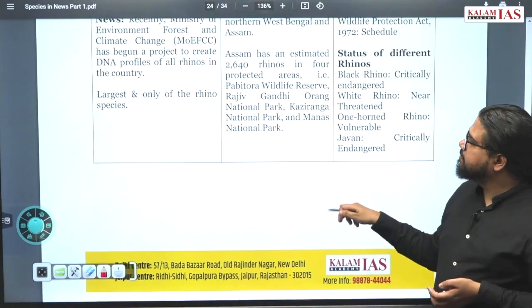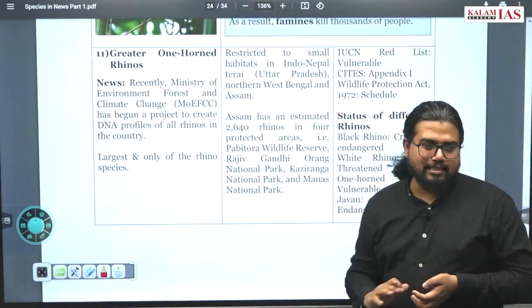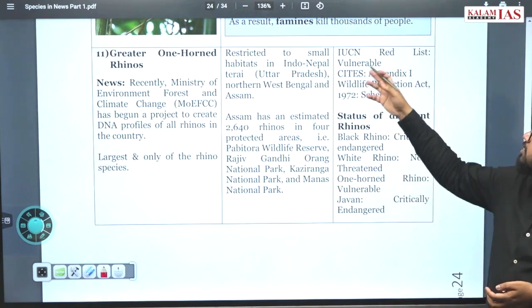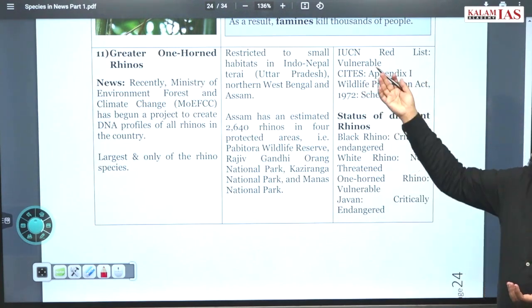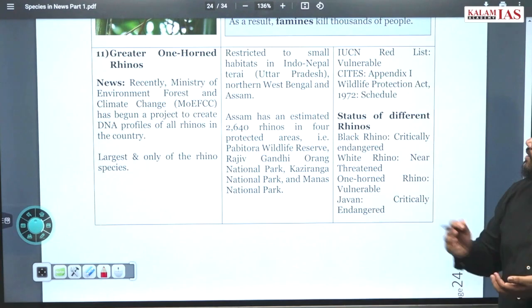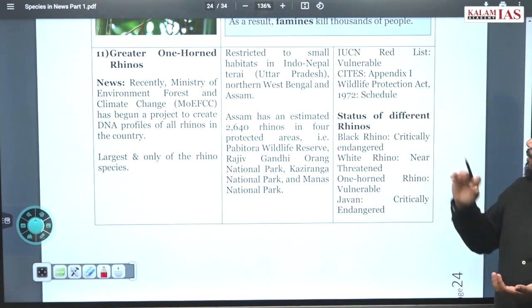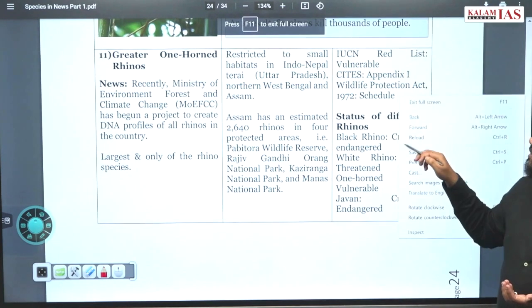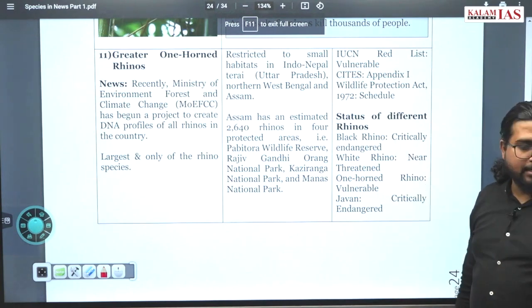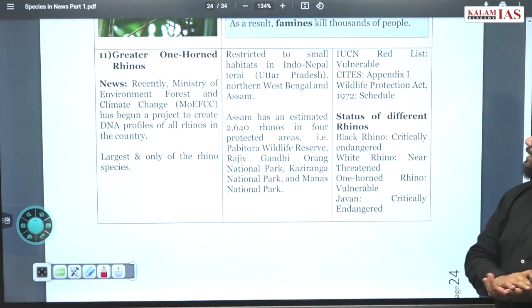What else? Around 2,600 one-horned rhinos are there. IUCN status is vulnerable, CITES status Appendix 1 protection is there, and Wildlife Protection Act Schedule 1 protection is there. That is not written in the material, you can add it, Schedule 1 under this Wildlife Protection Act.